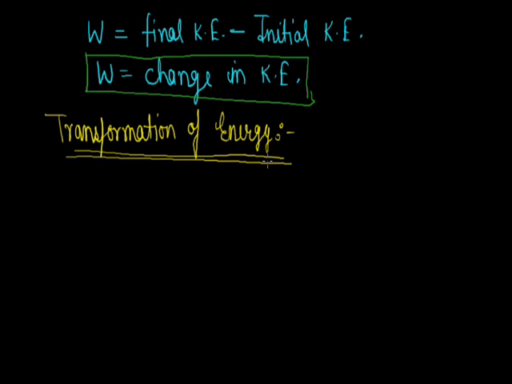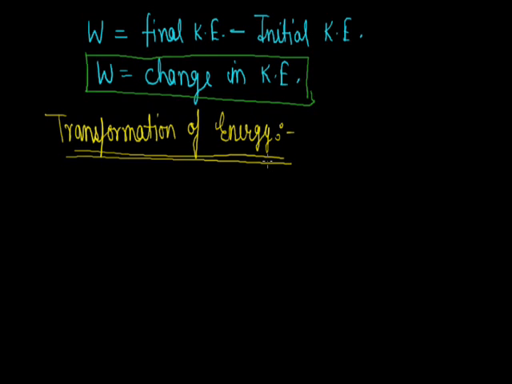For example, potential energy can be changed into kinetic energy, for example water let out through the gates of a dam. Next, kinetic energy can also be changed into potential energy, for example water flowing in the river stored in a dam. Electric energy can change into heat energy, for example a bulb. Heat energy can also be changed into mechanical energy, for example a steam engine. Other examples are also here.